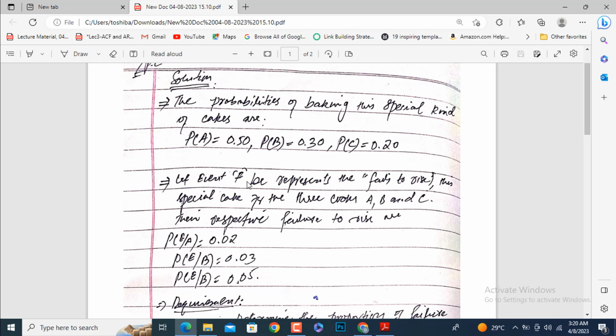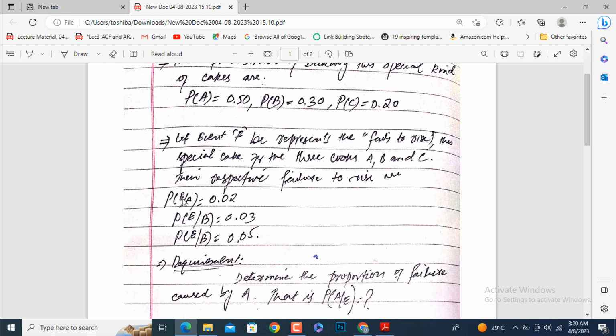Let E represent the failure to rise of this special cake. For the three cooks A, B and C, their respective failures to rise are: probability of E given A is equal to 0.02.